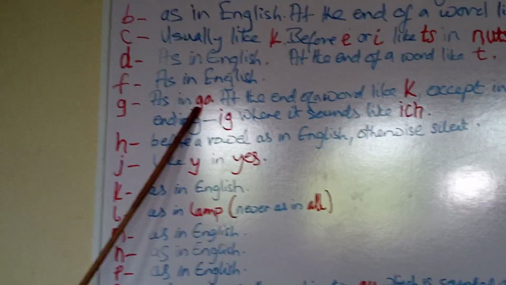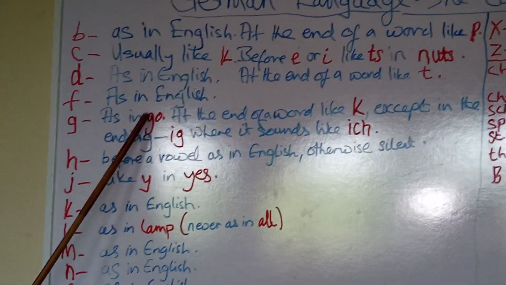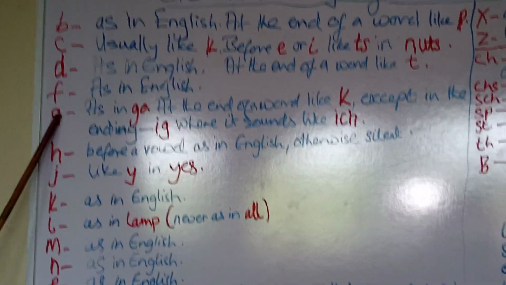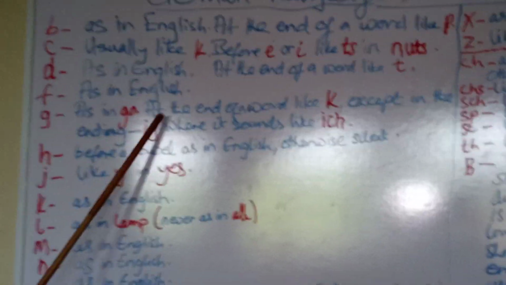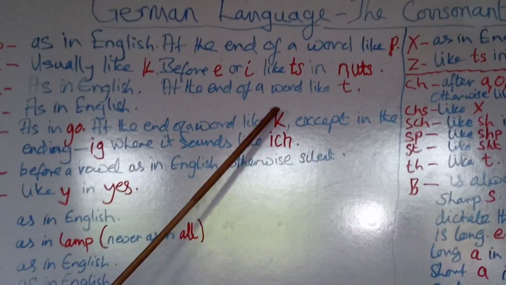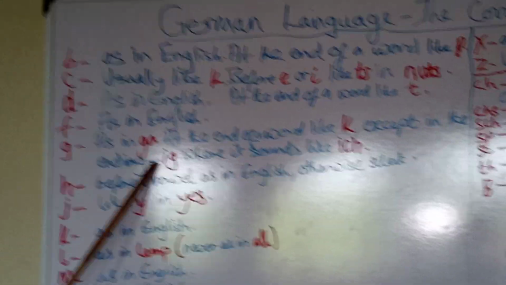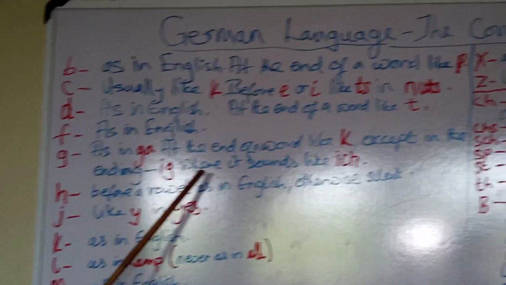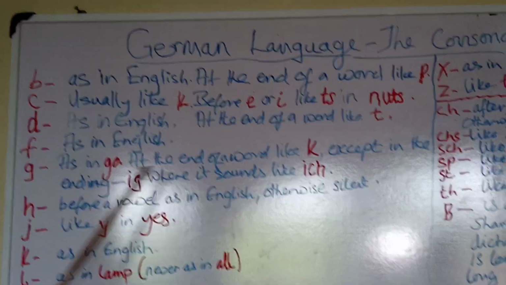G, as in go, as in girl, at the end of a word like K, except in the ending -ig, ich, where it sounds like ich.